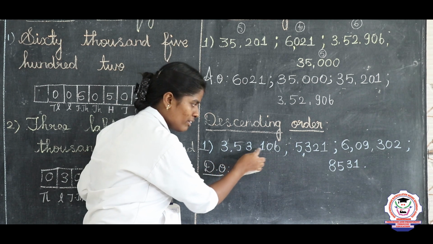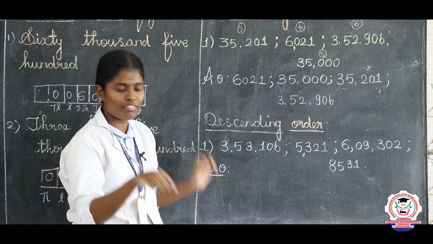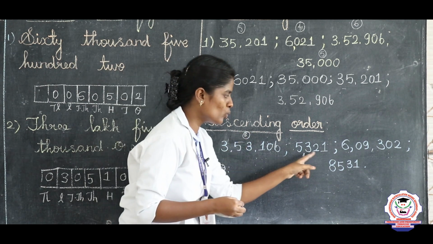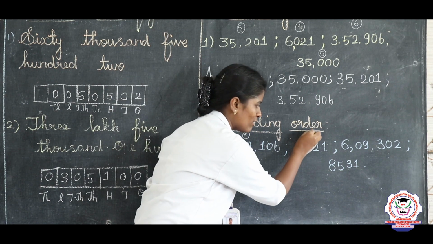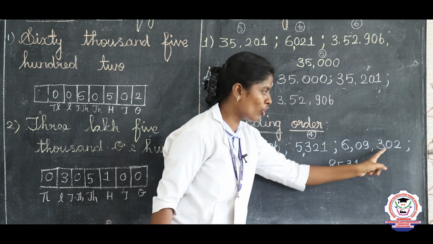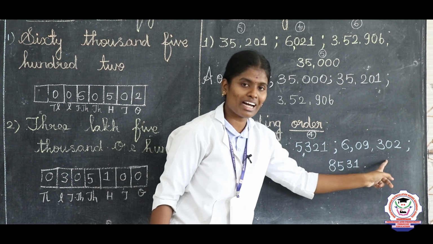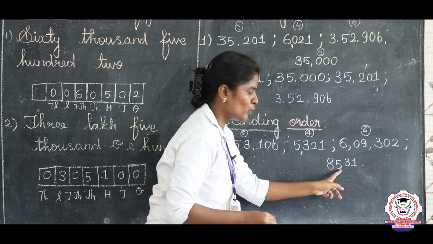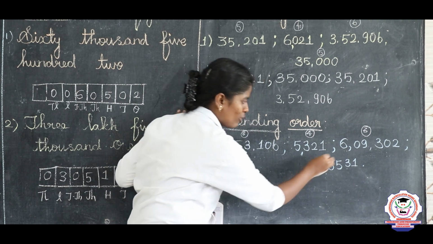1, 2, 3, 4, 5, 6. Totally we have a 6-digit number, take and write 6 here. Next 1, 2, 3, 4. Totally we have a 4-digit number, write here 4. 1, 2, 3, 4, 5, 6. So here we have a 6-digit number, take and write 6 here. 1, 2, 3, 4. So write 4 here.